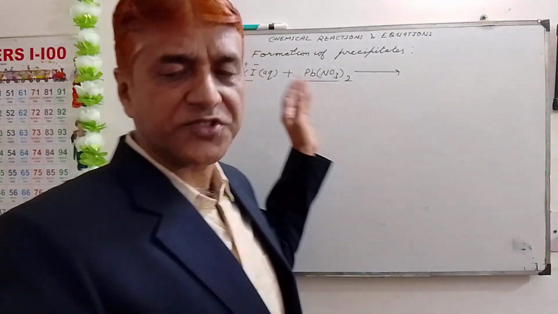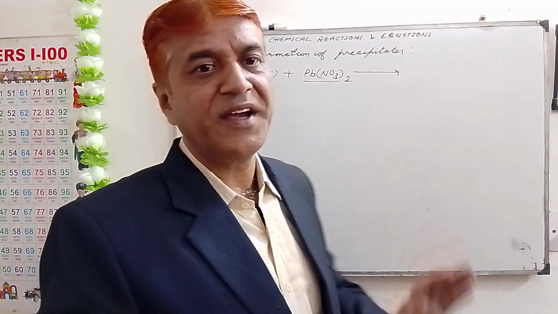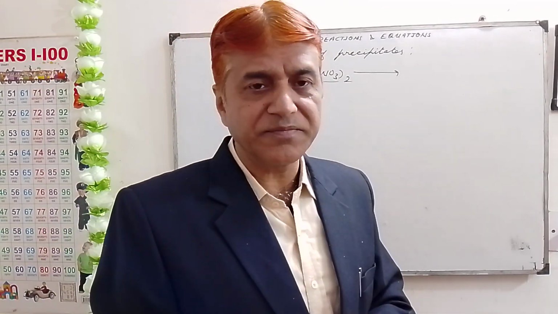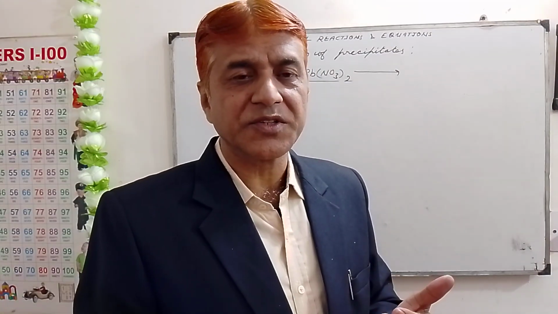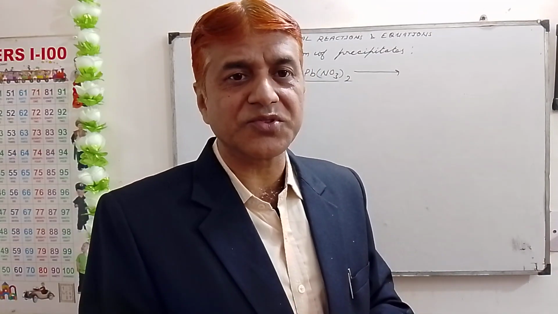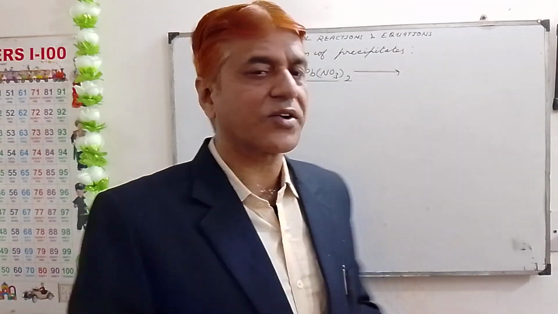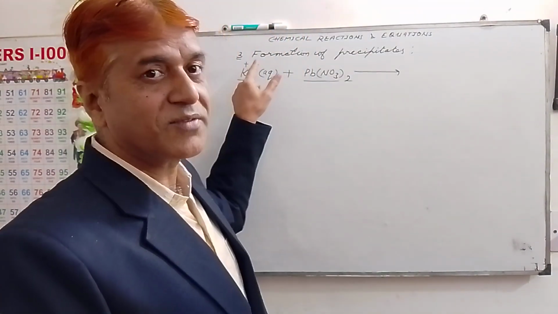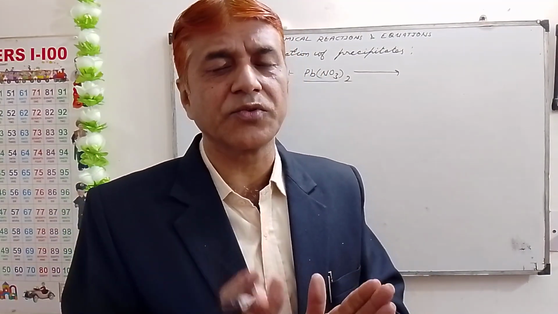That is why there is a positive charge on a metal atom. And non-metal atoms have a tendency to take electrons. When they take electrons, they have extra electrons, so they are negatively charged species. I hope this is clear to you.